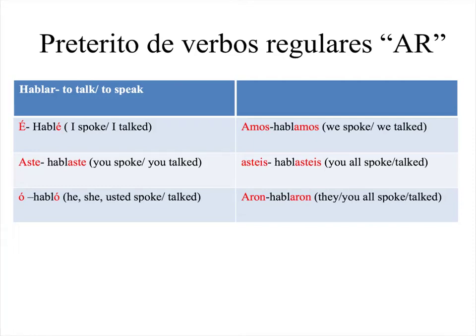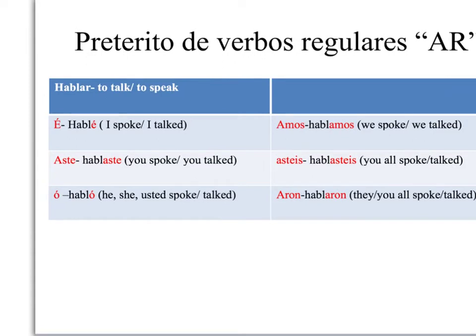Hello students, today we're going to talk about the preterite form of regular verbs, and this is what you do to a verb to make it so the person can speak in the past tense. So for example, we have the verb here, hablar, which is to speak. Instead of I talk, you want to say I spoke or I talked in past tense. Well, these are really easy.